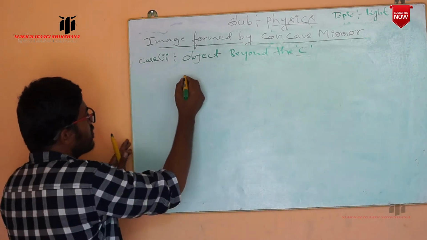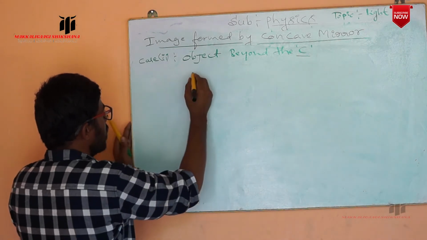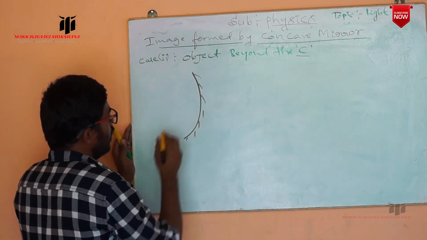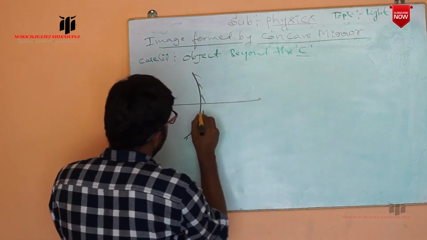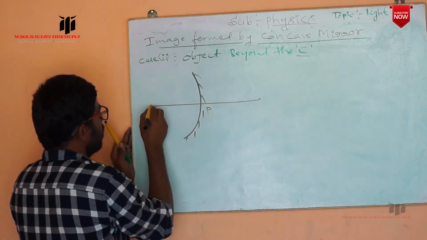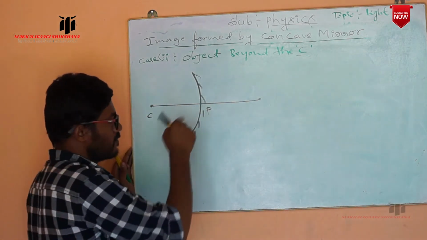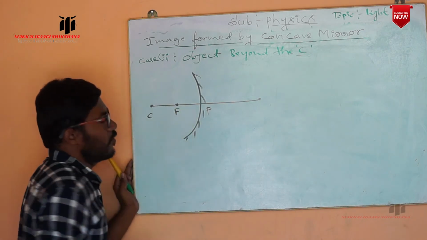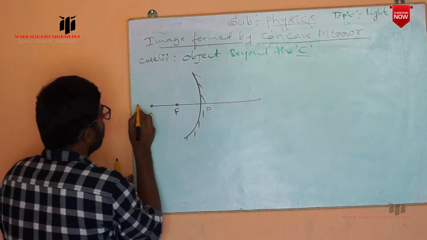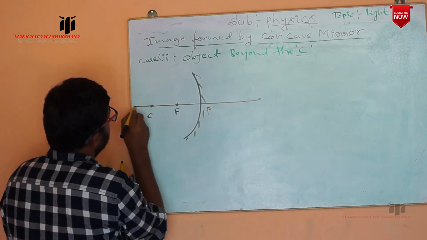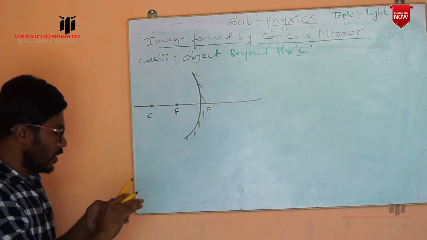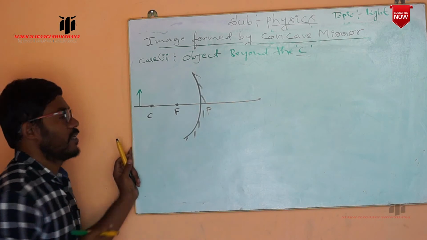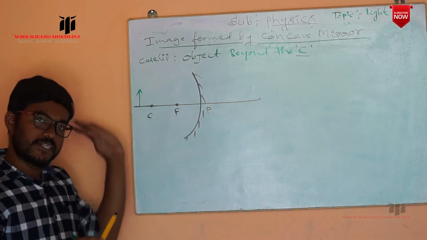Now again I am going to consider a concave mirror. So it is one concave mirror. Outer surface is silvered. Now the line which passes through the pole and center of curvature, we have taken as the principal axis. Exactly in the middle we have taken the focus. So it is the focus. Now we are going to place an object behind the center of curvature. This is the center of curvature. Now this is the object we have placed, behind the center of curvature.